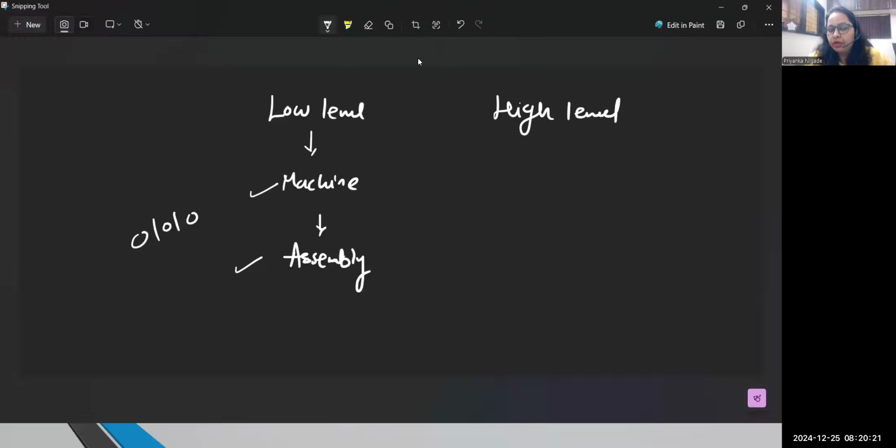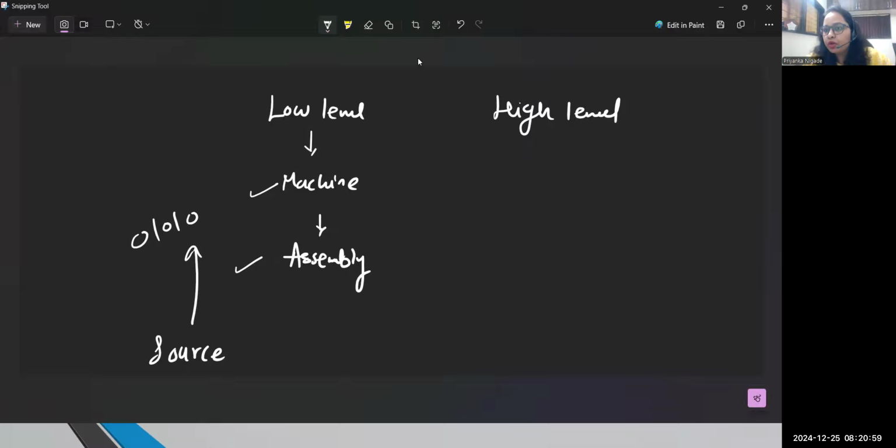But usually, whatever language, whatever code you write, your system will understand only binary. So we need some kind of software which will convert the source program into machine understandable language. And there we have introduced two important softwares. One is the compiler. Another one is the interpreter. Both will convert your source program into machine understandable language, and that's the reason the system is able to understand your instructions and perform certain operations.